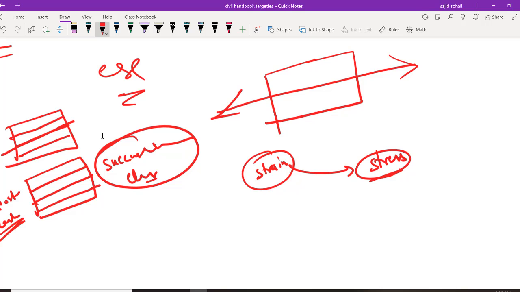Agreed or not? So you are dragging my steel wire, it is undergoing some strain and this strain is giving you the stress. But what happens after a long time, certain amount of strain, not all strain, some part of it, 1 to 8%, in general around 3% of the total strain is converted into permanent strain.